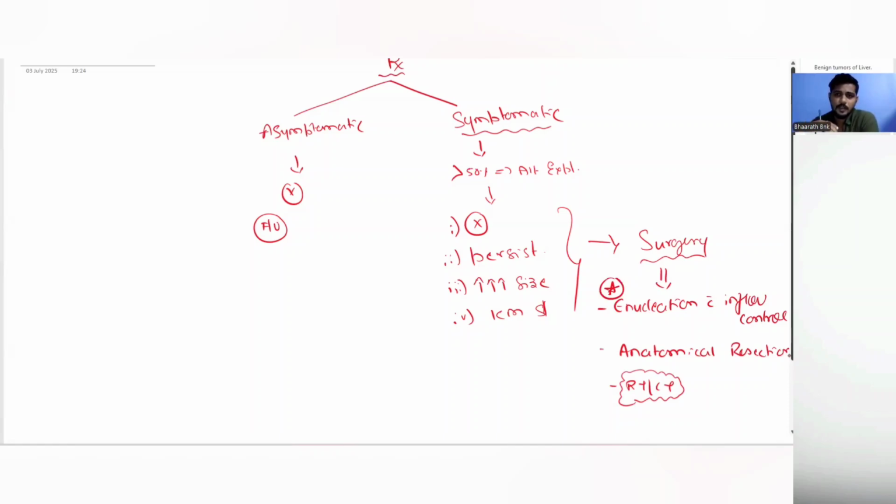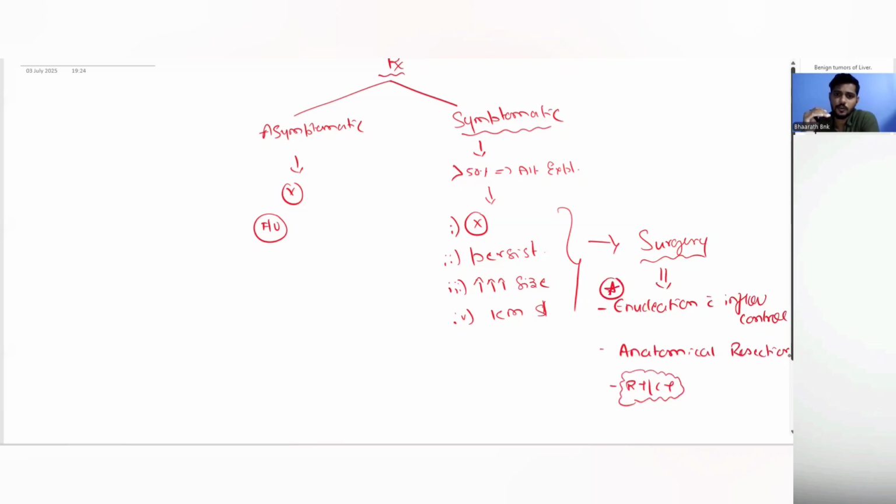Right? In summary, hemangiomas are a slow, indolent process in adults, and asymptomatic patients should be followed up. In symptomatic patients with specific indications, surgery has to be done, because there is very little risk of rupture and the malignant potential is nil. That is why you keep a high threshold for surgery.